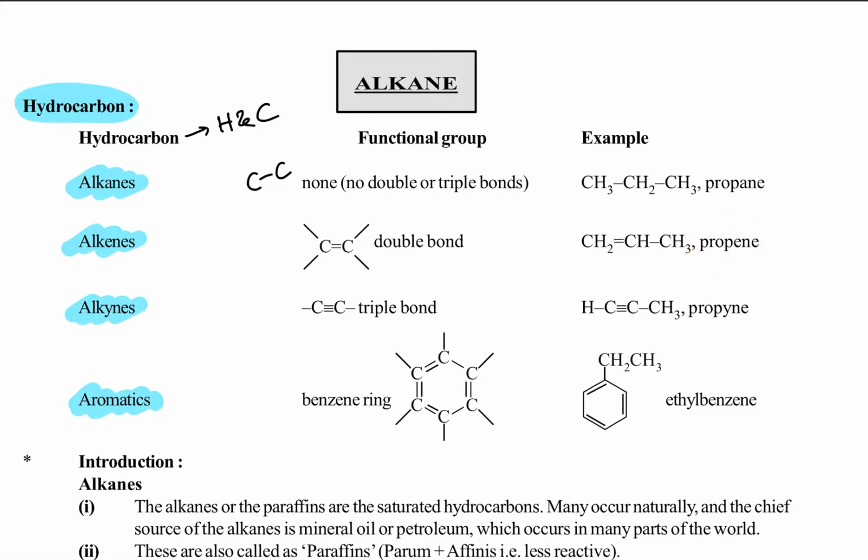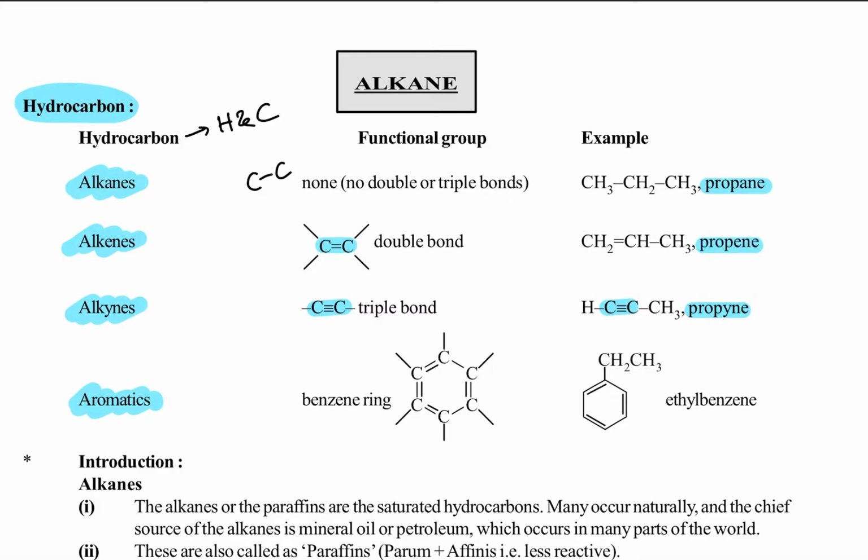Next, a triple bond. Where a triple bond is there between carbon atoms, those are called alkynes. What example is given here? Propyne is given. The first is propane, the next one is propene, and after that propyne.